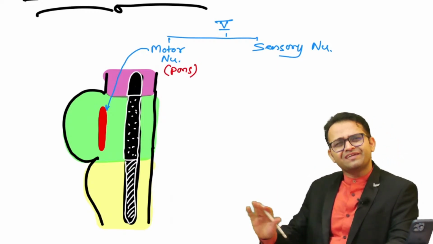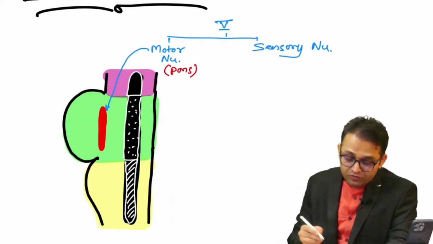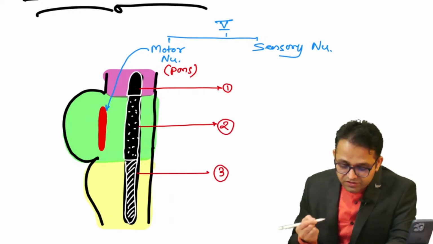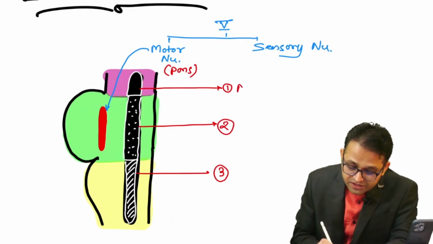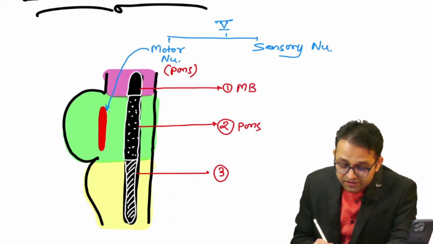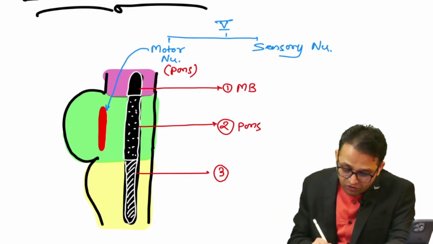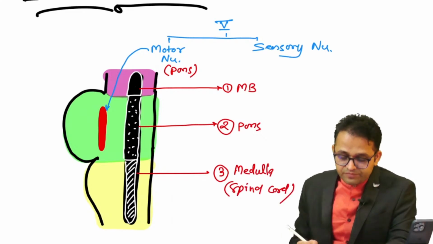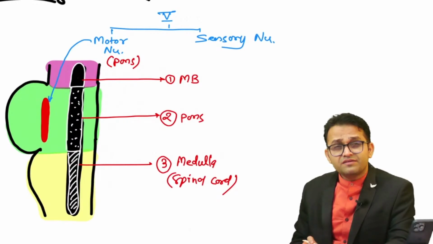Fine, finished, that's all you need to remember. But now we are going to talk about the sensory nucleus. It is having three parts. First, second, third. Sir, the first part is located in midbrain, second part in the pons, and third part is going to our medulla and spinal cord. Yes, you can say medulla up to the spinal cord. Getting the point? Fine. Yes.